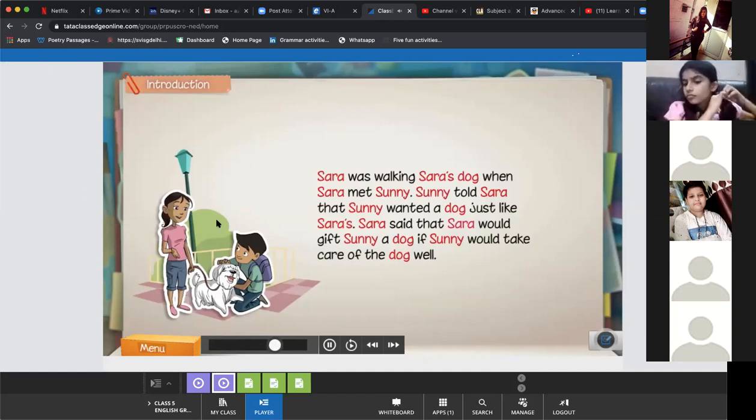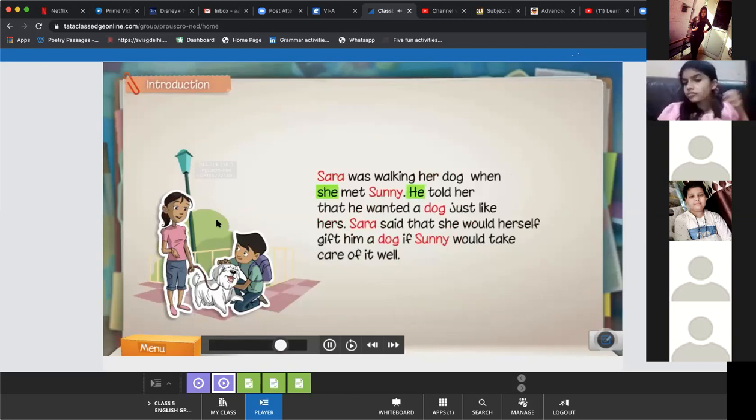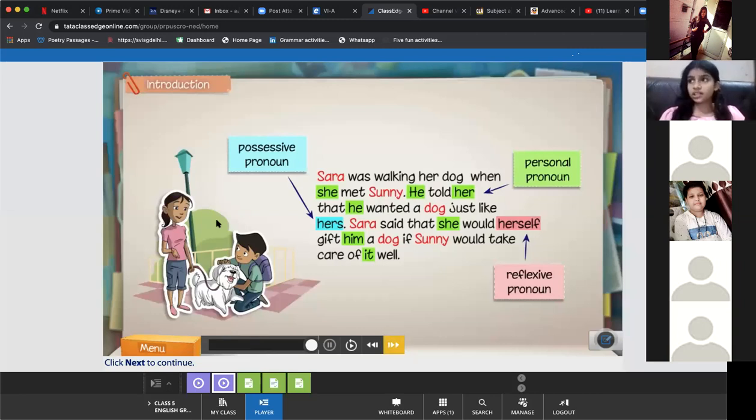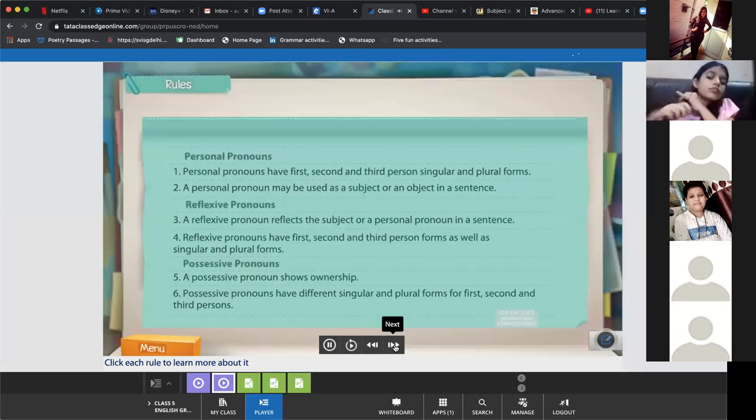Instead, some of the nouns can be replaced with pronouns. Pronouns are words used instead of nouns. Here, different kinds of pronouns have been used: personal, reflexive, and possessive. So in this, we are giving the difference between three of them: personal, possessive, and reflexive. Right? With these three, almost all of your doubts will be taken care of. Let's learn about each of these three kinds of pronouns.